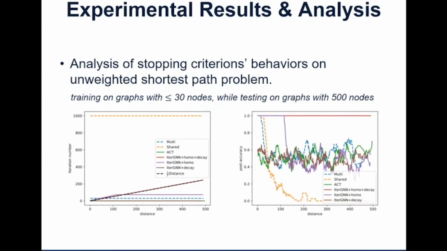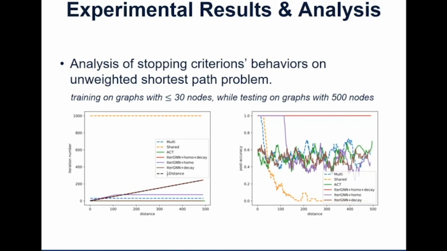We then show that the stopping criteria's behaviors cannot only improve the final performance, they are also interpretable. Here the black dashed line is the half, which means half of the distance is the iteration number. This is the theoretical lower bound of the iteration number needed to collect information of the whole path to make an accurate prediction about the shortest path length.